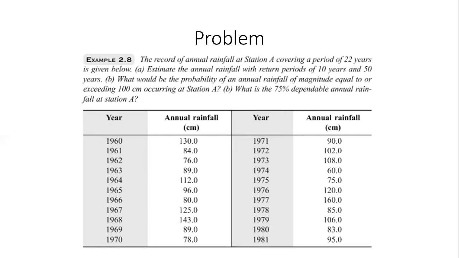Does everybody understand the question? I'm going to have somebody attempt to explain to me the steps by which I would solve this kind of problem. I'm giving you the annual rainfall from 1960 to 1981, and I'm saying, estimate the annual rainfall with a return period of 10 years and 50 years for this location. So what is the first thing we'll do? Who wants to take a guess? Let me call somebody.